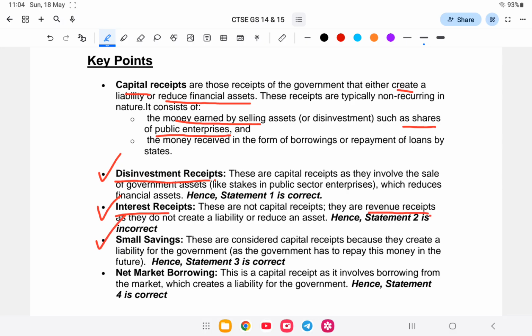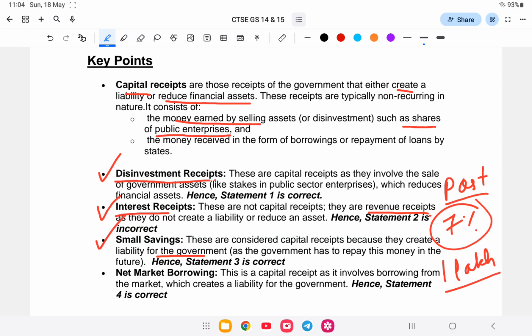So next to small saving do idu government ke liability create kore. For example post office te tu paisa save kore je aru idu interest rate to kubi 7% de interest rate de je there post office de. So you are investing rupees 1 lakh, so 1 lakh invest kore je 7% interest every year due. So 7% interest to rupees 7,000 odo, it means 1 lakh 7,000 do ipo. So idu 7,000 to government is paying you the interest, so it is creating a liability on the government to pay the interest to the customer.